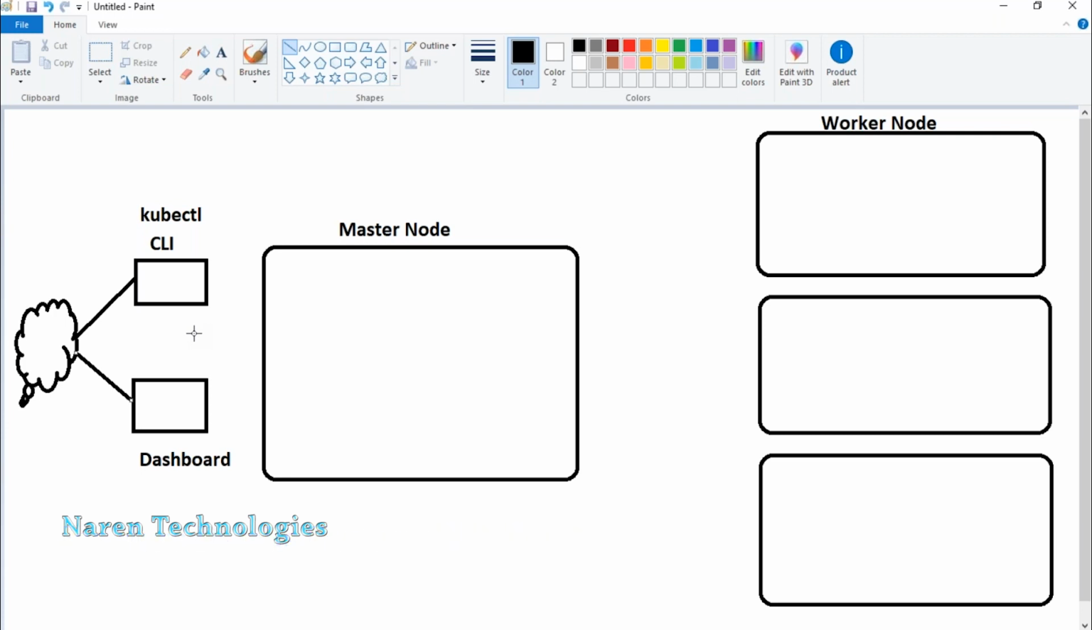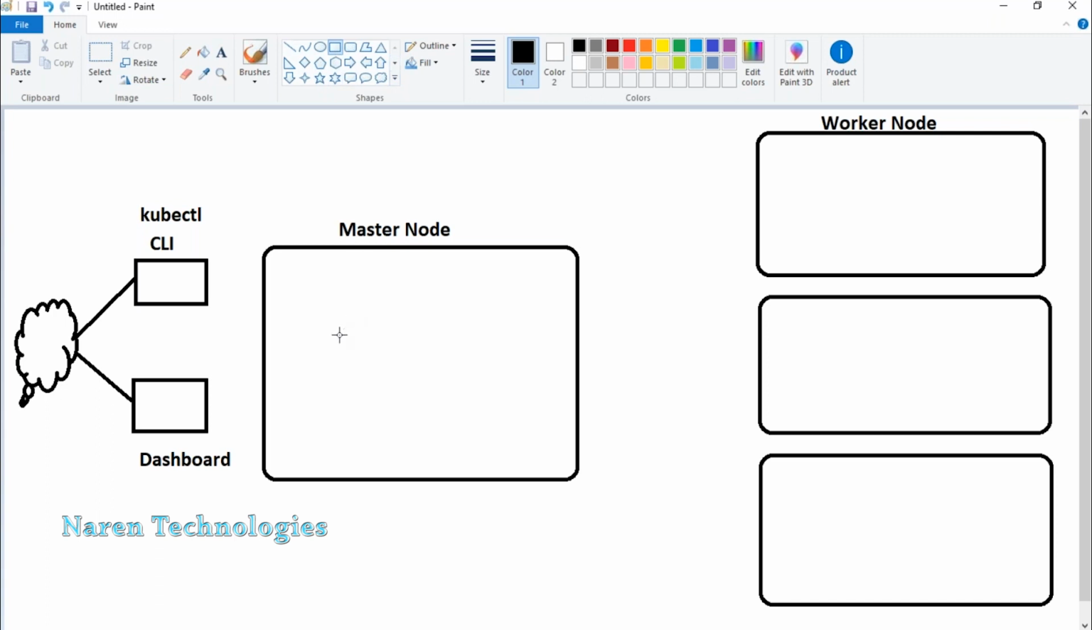All right. So as a Kubernetes administrator, as I told you, you will be accessing Kubernetes using multiple channels. One is dashboard, one is kubectl. Now the question is, as an administrator, when you access your Kubernetes, which component will be receiving your request?